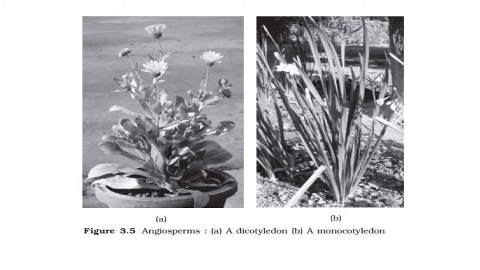Actually, angiosperms are divided into two classes, dicotyledons and monocotyledons. Dicotyledons possess two cotyledons in the seed. In monocotyledons, the seed possesses only a single cotyledon. That is the main difference between dicotyledon and monocotyledon plants.